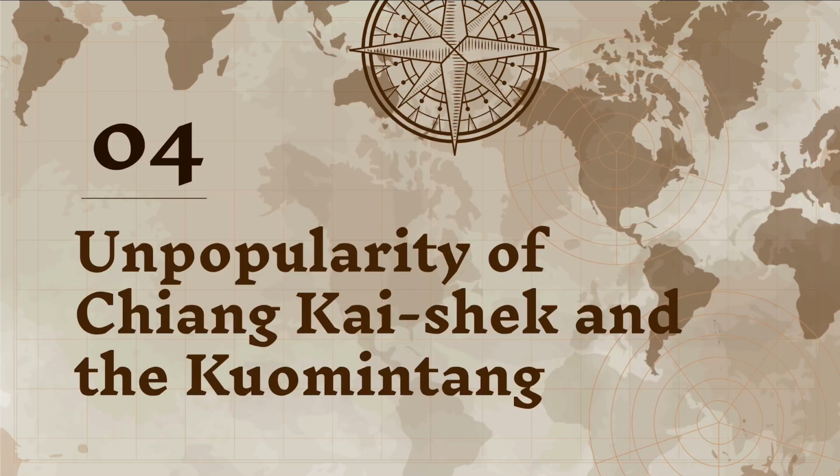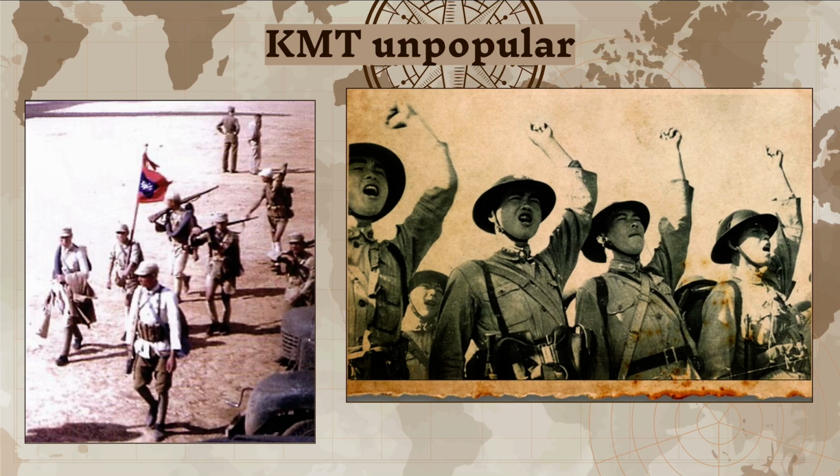Next, let's talk about the unpopularity of Chiang Kai-shek and the KMT. Early support declined after 1927 because promised reforms were not delivered. Land remained concentrated among wealthy landlords, leaving tens of millions of peasants landless. Working conditions remained poor despite limited reforms. Corruption weakened the government, including reliance on the opium trade for revenue. Political repression, censorship, and lack of democracy further reduced support.